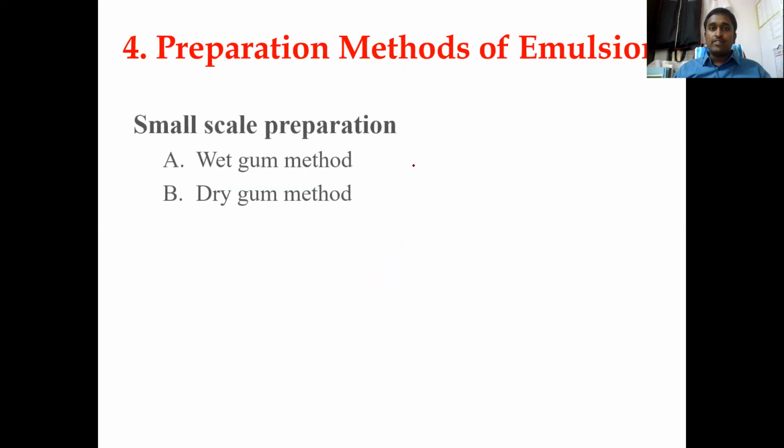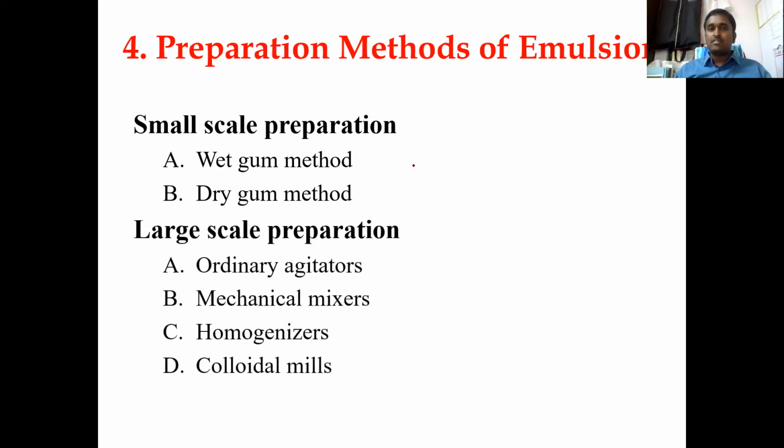See, when you are writing the preparation methods or formulation, you should write both. First, you have to explain the components. What is the oil? What is the vehicle? What is the preservative? What are the excipients? All those things, their properties. Then you have to write the wet gum and dry gum methods. If you write the preparation methods of emulsions directly, nothing is there to explain much; it will hardly come to one page. So first explain that, then you start explaining this.